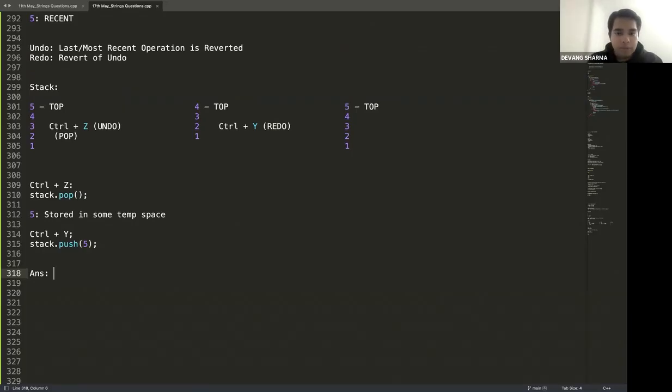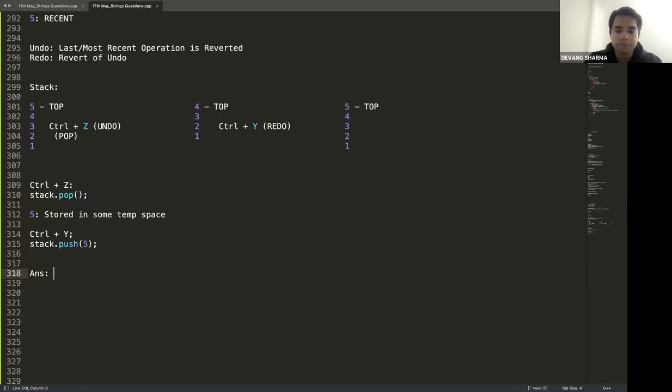Now coming back to the question that we asked, which is whether we need one stack or two stacks. As long as I'm doing one operation, meaning I do control Z and I do control Y, I am going to need only one stack. But does my programming system support multiple undo redo operations?